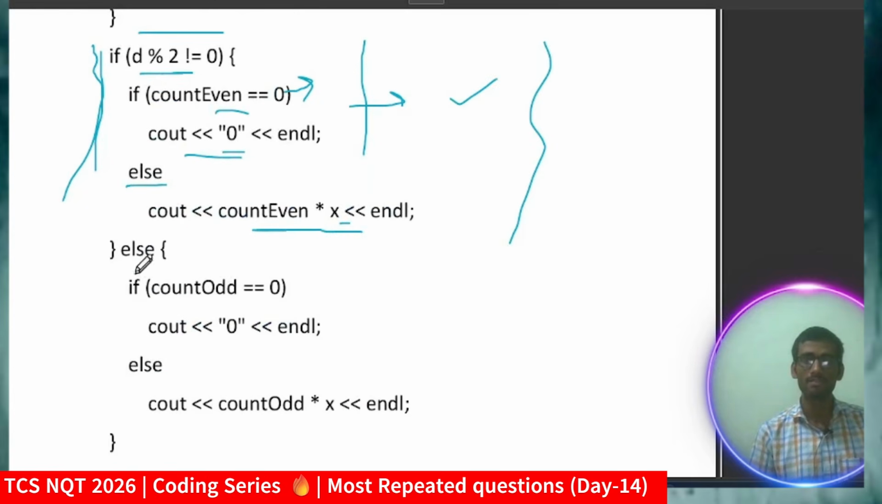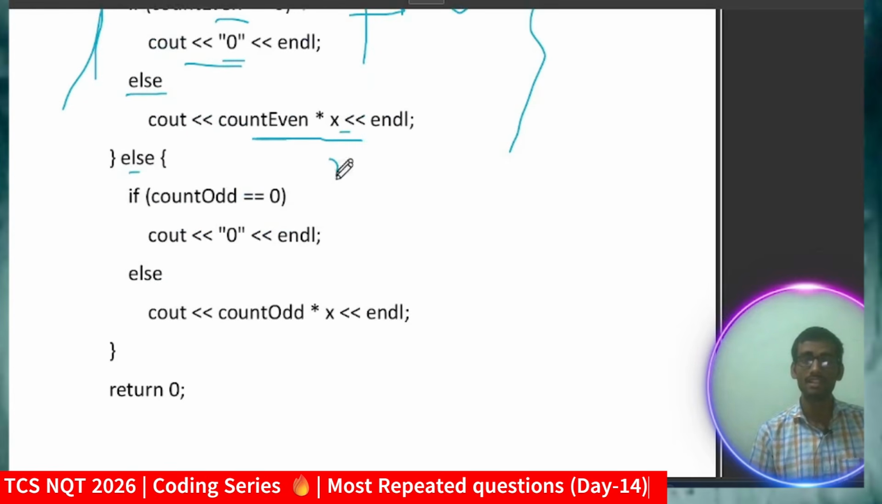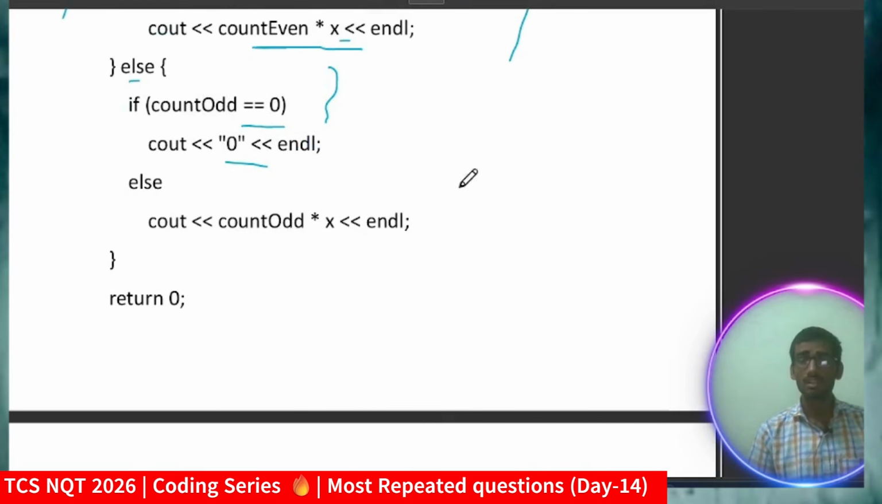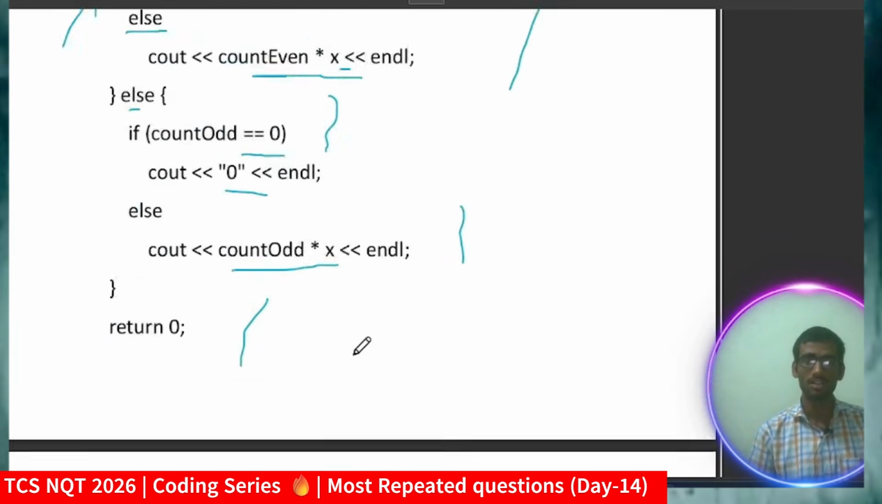If I'm checking for even, then I will count the number of vehicles whose last digit is odd. And the same thing I'm doing: if the count is 0, meaning no vehicles are violating the rules, I will print out 0. If some vehicles are violating the rule, then I will multiply count odd into x. So this is quite a simple solution. I hope you got the logic.